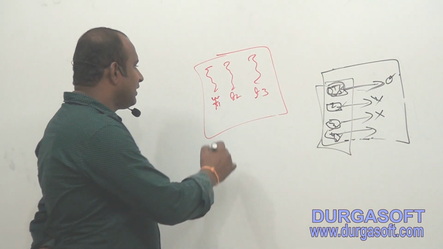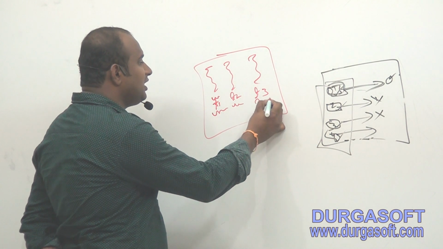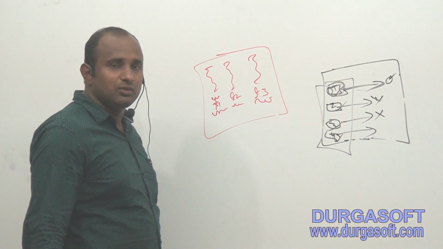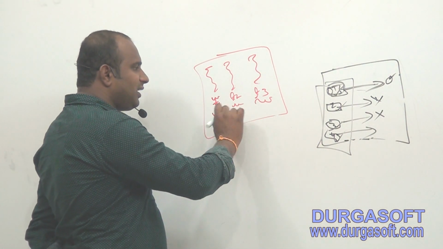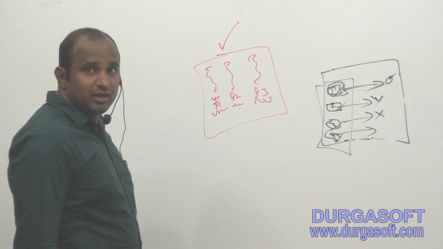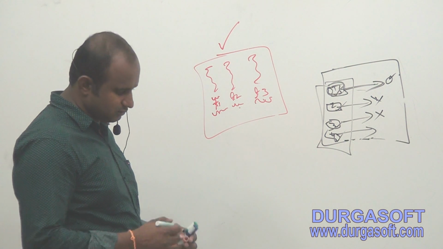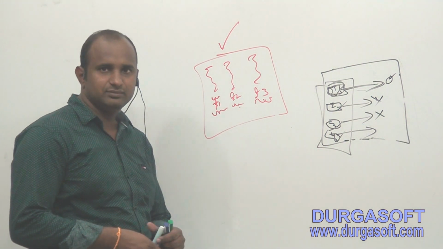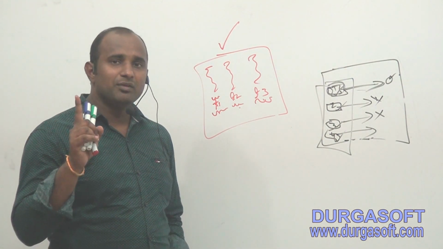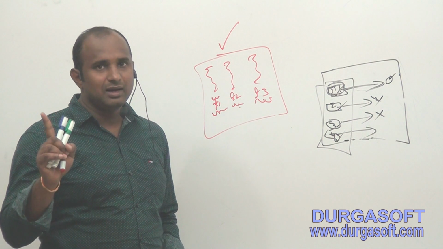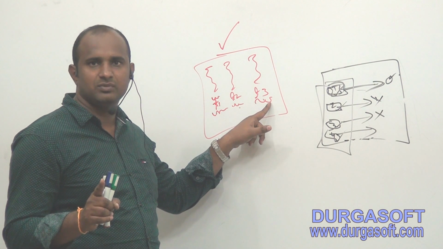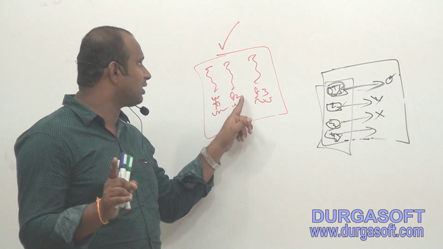In multi-threading, each and every thread is a separate independent part. This thread does not depend on this one, this does not depend on T3. So each and every thread is a separate independent part of the same application. So that is called what? Your multi-threading. So the point is clear here. Executing more than one thread at a time is called multi-threading, and each and every thread is a separate independent part of the same application.